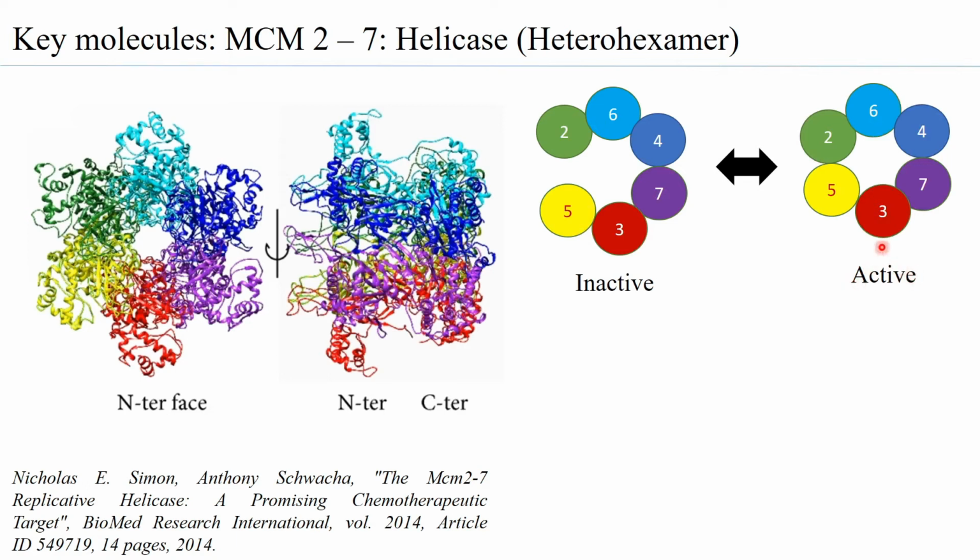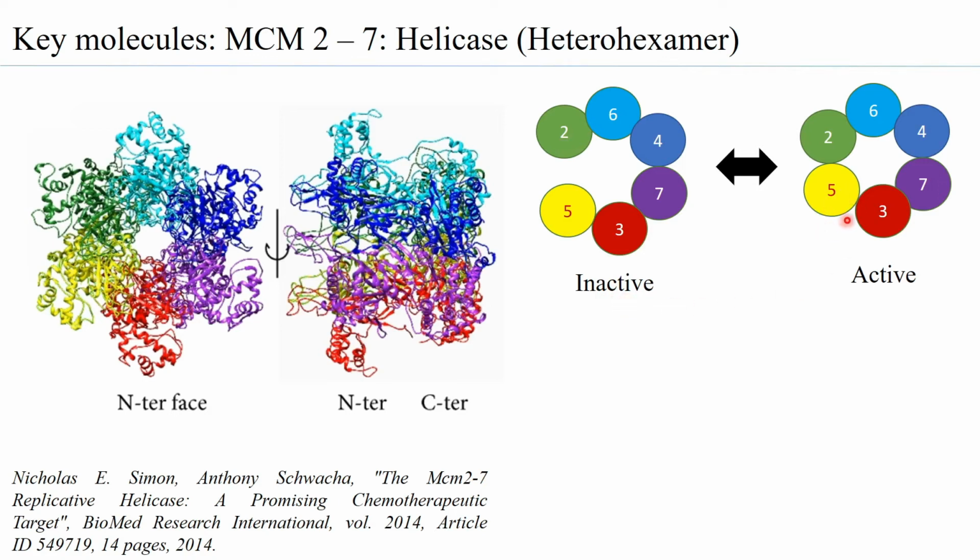So please understand that when MCM27 is loaded onto the ORC CDC6 complex, the pre-RC complex completes with the binding of the MCM27 helicase, but the MCM27 helicase is in its inactive form when it is in the pre-replication complex. So that is something that has to be kept in mind.